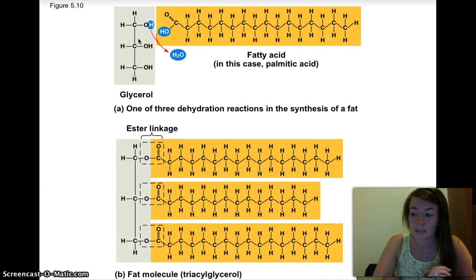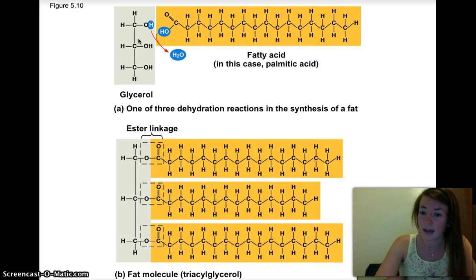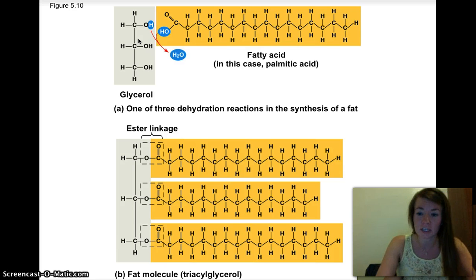We're going to talk about different kinds of bonds for each macromolecule. So for fats, it's ester linkage. The way that I always remember this, because it's what my high school biology teacher told me, is think of Esther as being this really fat woman, and then that's how you remember it. Ester linkages is what bonds fats together.